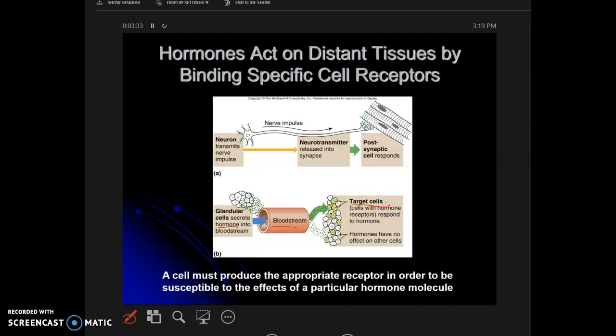Well, the particular target cell will have receptors. Without receptors, they are not going to bind. So say for example, this cell has this receptor and it will bind to this particular hormone. Do you see? This receptor, for example, cannot bind to this other receptor. You see that? So hormones have no effect on other cells. Why? If they do not have receptors. This is going to play an important role when we talk about diabetes, specifically diabetes 2.